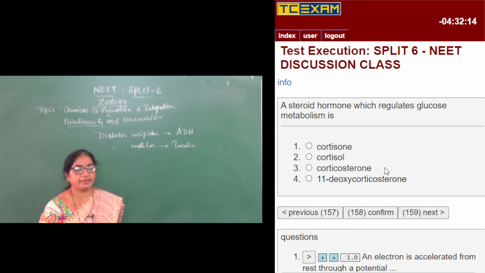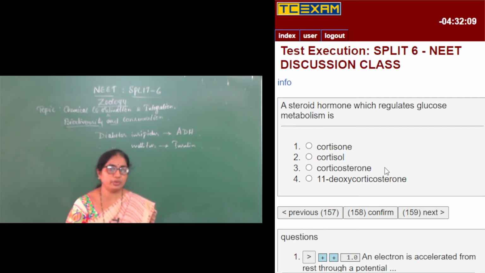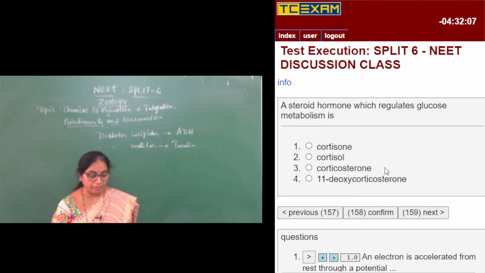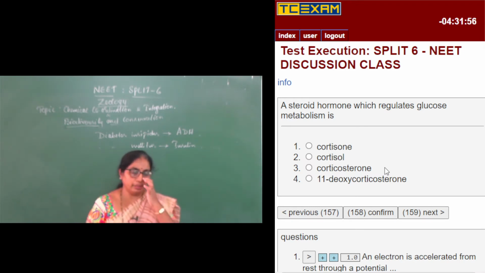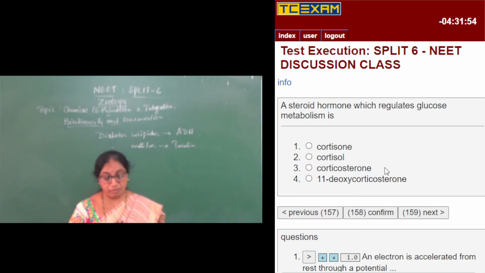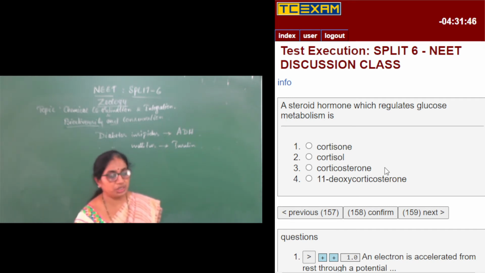So we have the adrenal gland. The adrenal gland is divided into adrenal cortex and adrenal medulla. The adrenal cortex secretes a huge number of hormones, collectively called corticoids. Among the corticoids we have two types, glucocorticoids and mineralocorticoids. In glucocorticoids, we have one example, cortisol, which is concerned with glucose metabolism. So, the answer is cortisol.